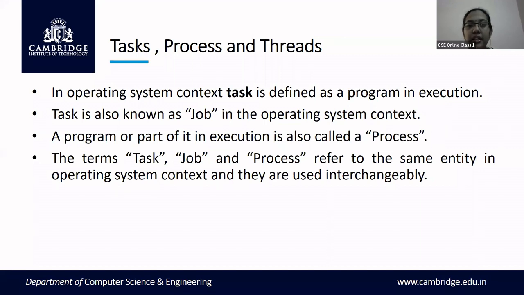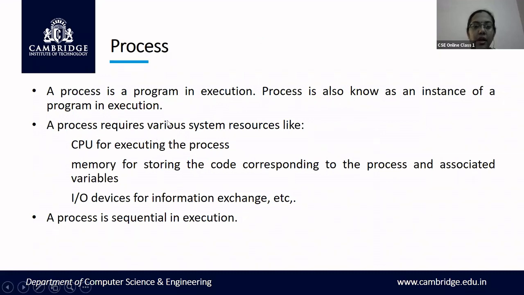So what are the other terms related to the process? Instead of process, you can also call it a task or a job. Whether it is a task, a job, or a process, they are synonyms and all mean the same. Now we'll see in detail what is meant by a task or a process: what exactly a process is, what system resources a process requires if it has to get completed, and how exactly the execution of a process takes place.